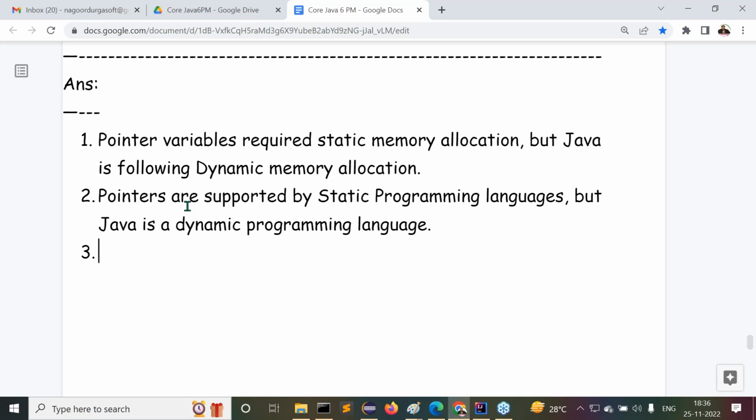When I execute my Java program on the other computer and JVM identifies the pointer variable, that pointer variable stores which address value? 1010, from the compilation machine. But in the target machine, at runtime, would P1 also be referring to the same 1010 location? Do you have any guarantee that the 1010 location is available in the target machine? Do you have any guarantee that 1010 is vacant for this P1 variable?